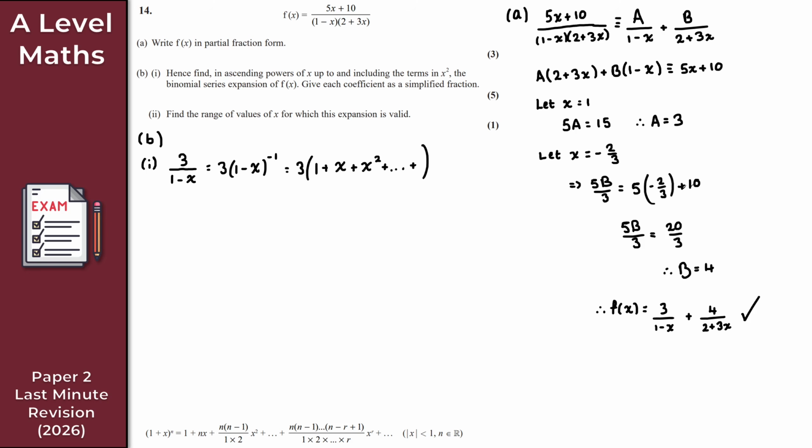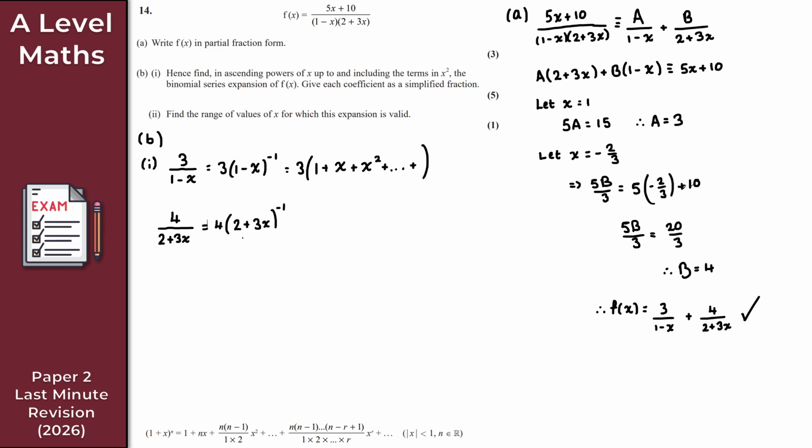Now the final one, 4 all over 2 plus 3x, is a little bit more complicated. Let's write it in a similar form: 4 times (2 plus 3x) to the power of minus 1. The issue is that it's 2 plus 3x, and I want it to be of the form 1 plus ax.